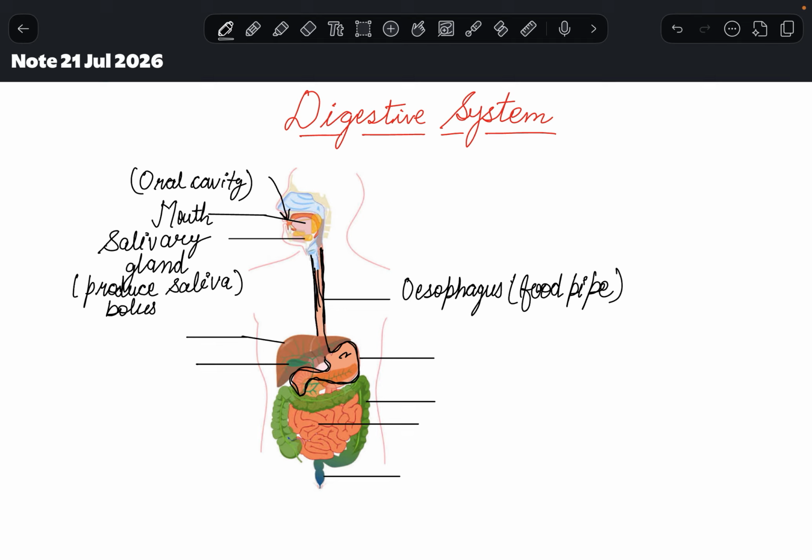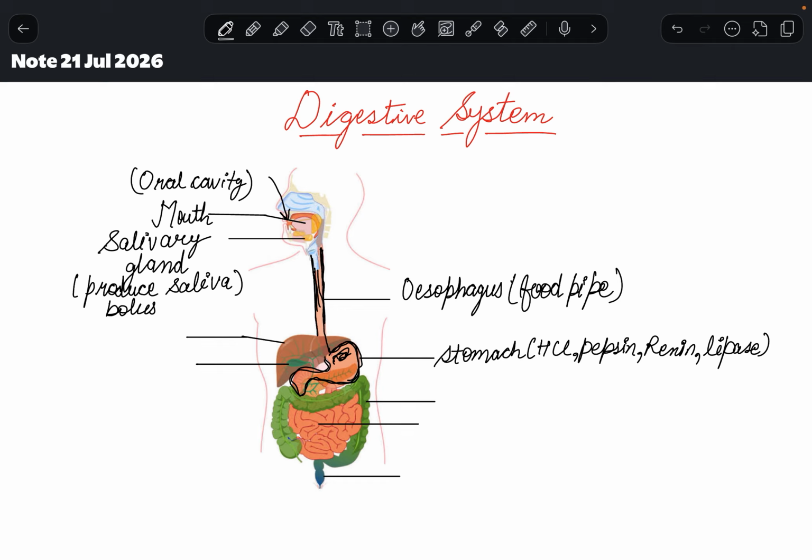So I can mention here, this is the structure. You can see this bag-like structure. It is the structure of the stomach. And it secretes many digestive juices like HCl, hydrochloric acid, pepsin, renin, lipase, right? Now our food reaches here. Now the stomach serves four major functions.